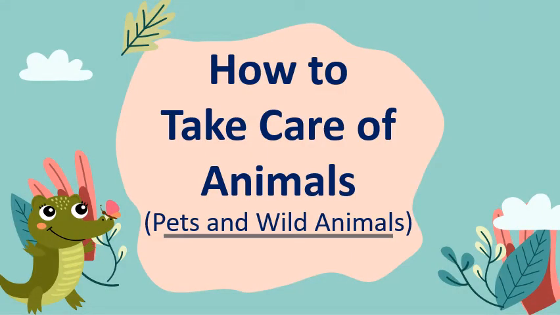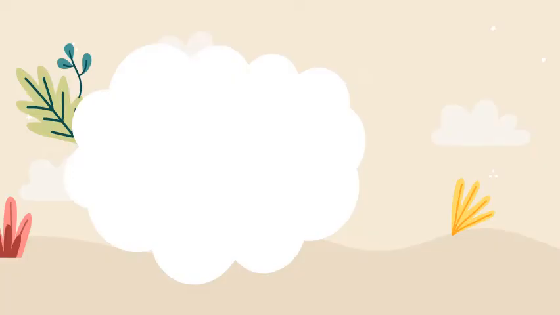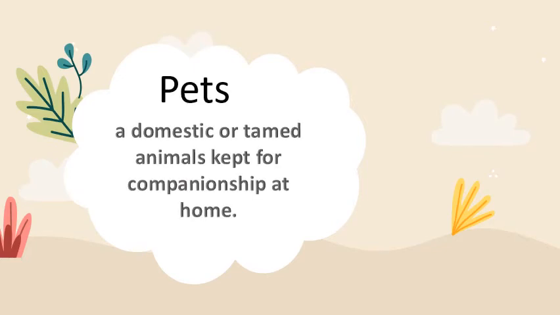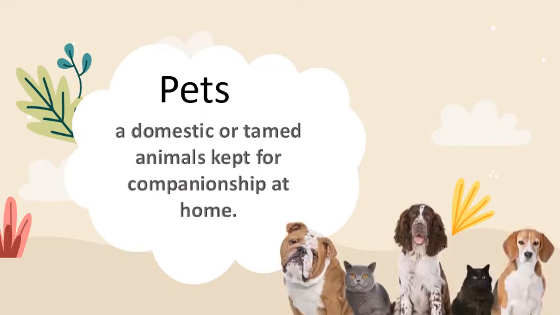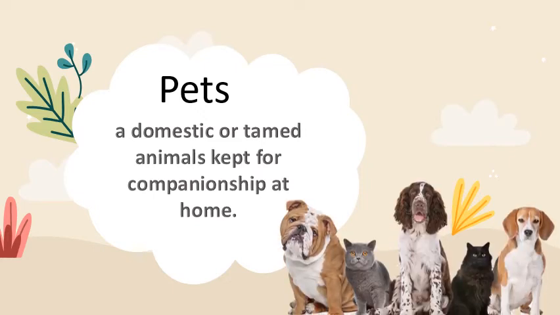How to take care of animals, pets, and wild animals. Pets. These are domestic or tamed animals kept for companionship at home, such as dogs, cats, fish, birds, and many more.